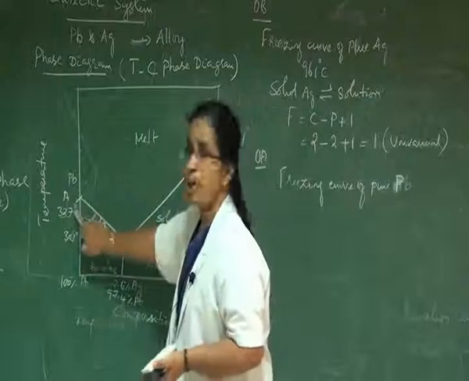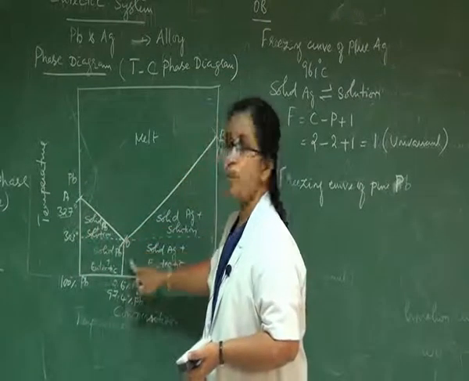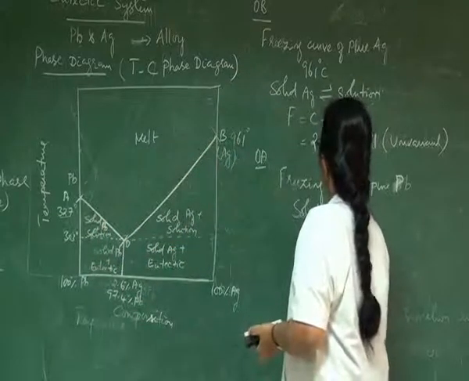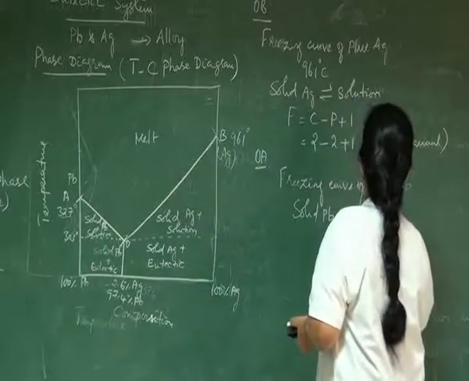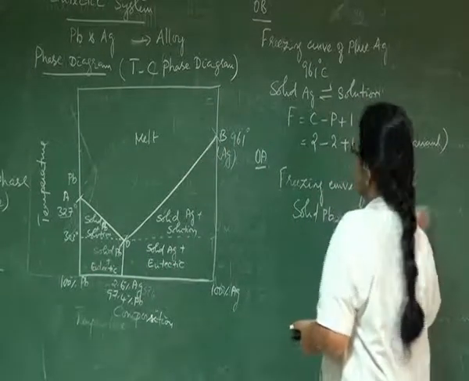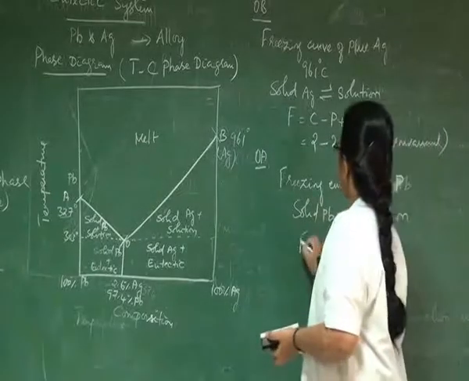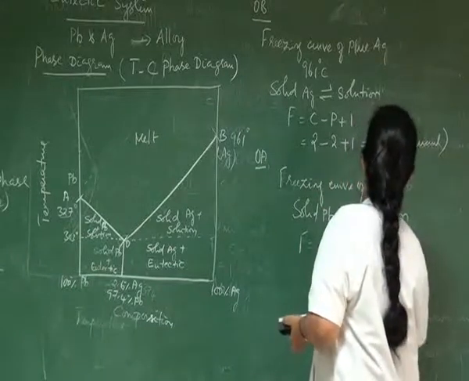By adding silver to lead, the melting point gradually decreases along the curve AO. So the two phases in equilibrium are solid lead and solution. Here also the system becomes univariant.